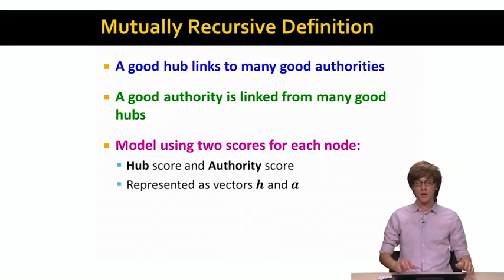So what we did right now is that we have this mutually recursive definition where a good hub links to many good authorities, and a good authority is linked from by many good hubs. And now that we have this intuition, we model this, as I mentioned, using 2 scores. Every node in a graph will have a hub score and an authority score. We can denote these scores using a vector h for hub scores, and a vector a for the authority scores, the same way as we did with PageRank.